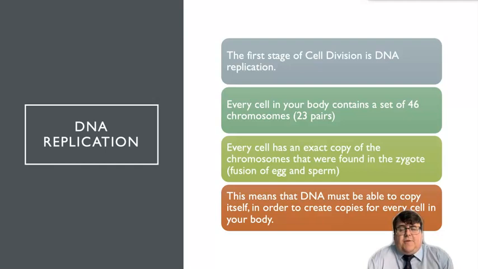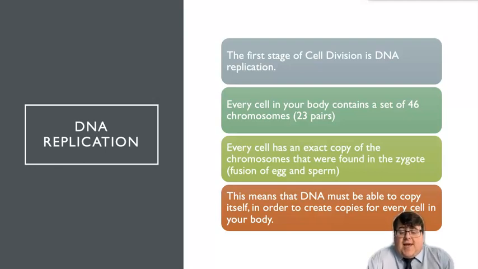The first stage, no matter if you're looking at mitosis or meiosis, is that you have to go through DNA replication. So every cell in your body contains 46 chromosomes, 23 pairs. And every cell has an exact copy of the chromosomes that were found in the zygote that you once were, the one single cell that you once were. So every single cell in your body has every chromosome that was in that zygote. They're identical. Now, different sections of those chromosomes and the DNA may be active at different times, but in every cell of your body, there is exactly the same DNA.